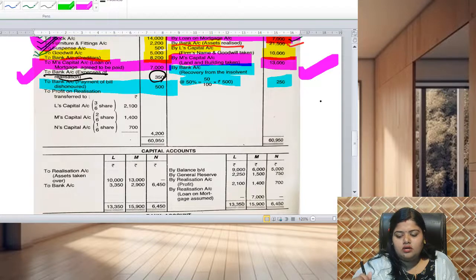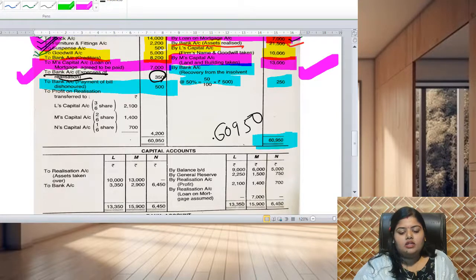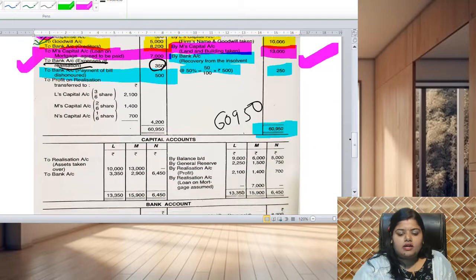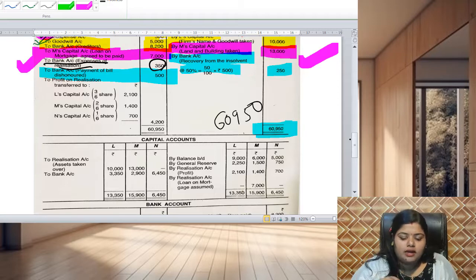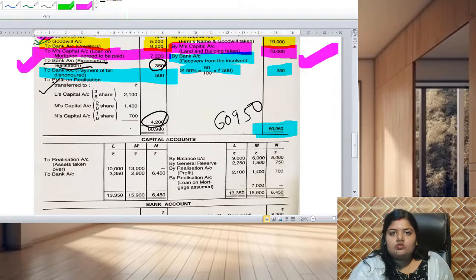Now the total credit amount comes to 60,950, and the total debit amount comes to 56,000 something, right? So after deducting the debit amount from the credit amount, we get the balancing figure of 4,500, which is written as to profit on realization account, because the total debit comes to around 56,000, but the total credit amount is 60,000, which is more than the debit balance.